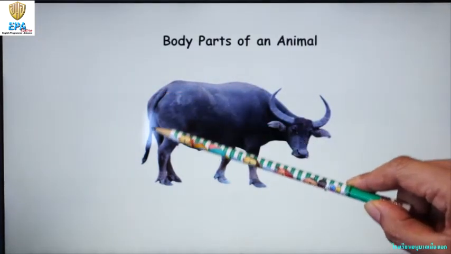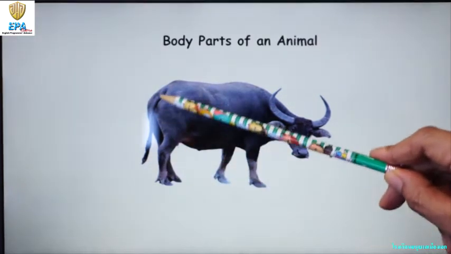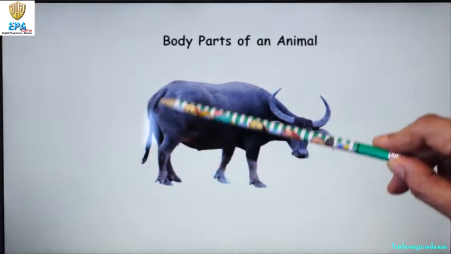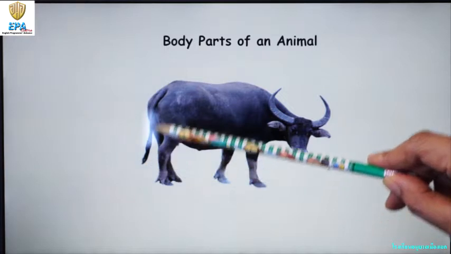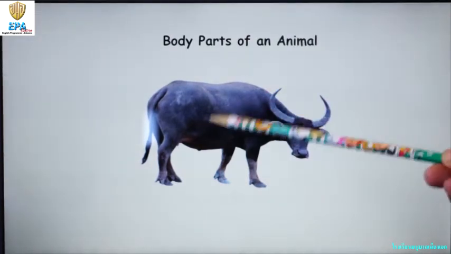How about this body part here? How do we call this one? Very good. This one is called the tail. So this body part here is a tail. Are there any other animals that have tails? Yes, there are also other animals that have tails, like a cat, dog, lion, tiger. So these are examples of animals that have tails, just like the carabao.